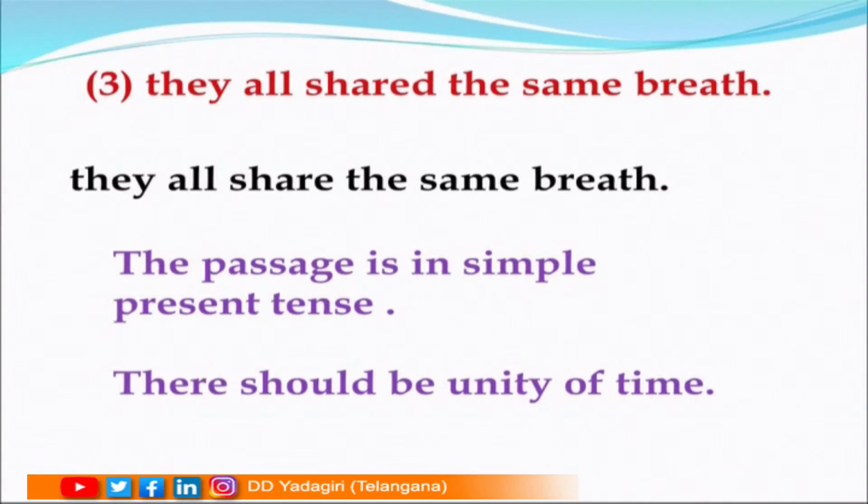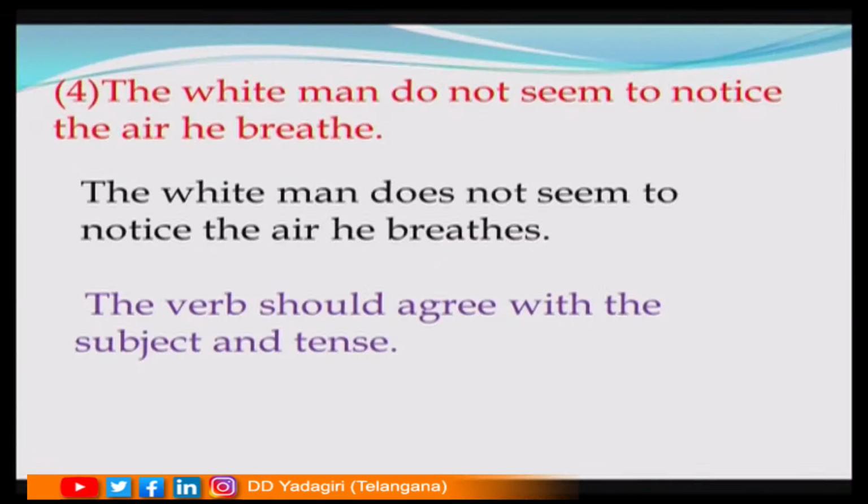Let us see the third sentence. They all shared the same breath. The correct version is, they all share the same breath. The passage is in simple present tense. There should be unity of time. Let us see the fourth sentence. The white man do not seem to notice the air he breathes. The correct version of the sentence is, the white man does not seem to notice the air he breathes. The verb should agree with the subject and tense.